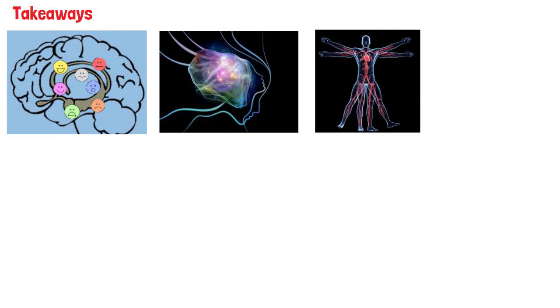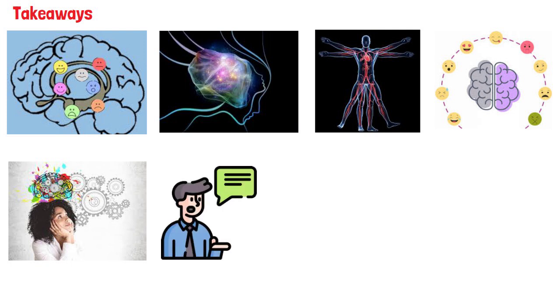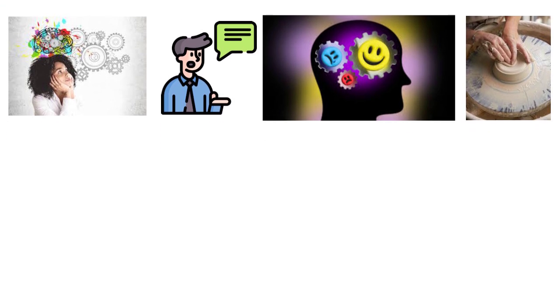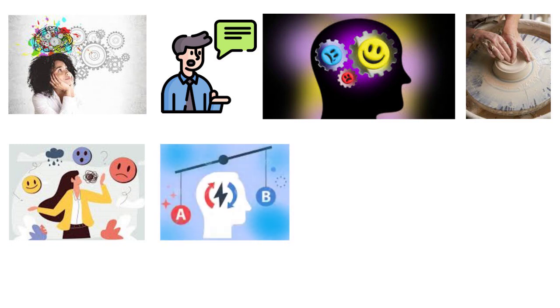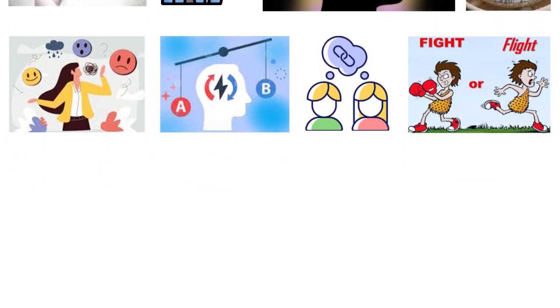Takeaways. Emotions are central to how we think, act, and connect with others, yet they remain partly mysterious. Theories of emotion differ in focus: some stress physical reactions, others the brain, and others the role of thought, but together they help explain why feelings exist and how they shape our lives. Research continues to explore this fascinating area, seeking to understand not only what causes emotions but also how they affect decision-making, relationships, and survival. That's all in this introduction to theories of emotions.